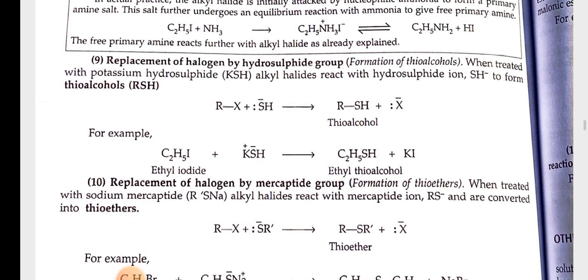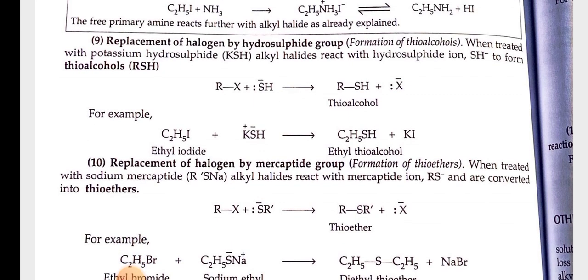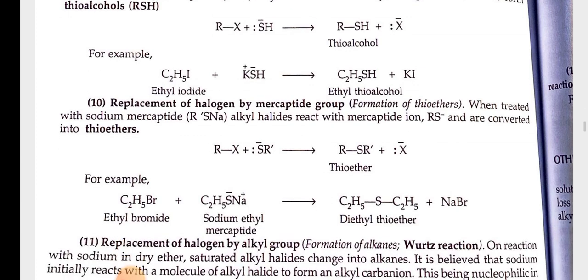9th, replacement of halogen by hydrosulfide group. Formation of thioalcohols. When treated with potassium hydrosulfide, alkyl halides react with hydrosulfide ion SH⁻ to form thioalcohols. For example, ethyl iodide plus K⁺SH⁻ gives ethyl thioalcohol plus KI.